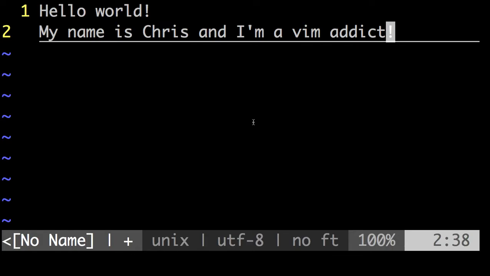And I thought it would be kind of cute for me to name this I'm a Vim Addict, because I really am. I started using Vim in the spring of 2012. I was taking my second computer science class at Western Carolina. And what made me fall in love with using Vim, in the first class we used BlueJ. If you don't know what BlueJ is, honestly, you're probably better off. It's a training wheels Java IDE.